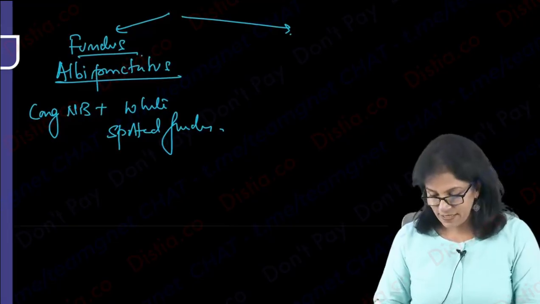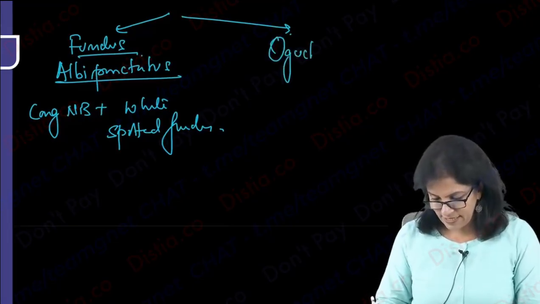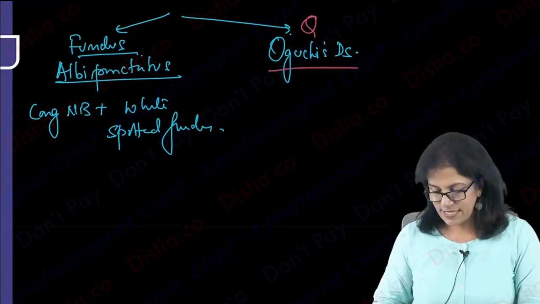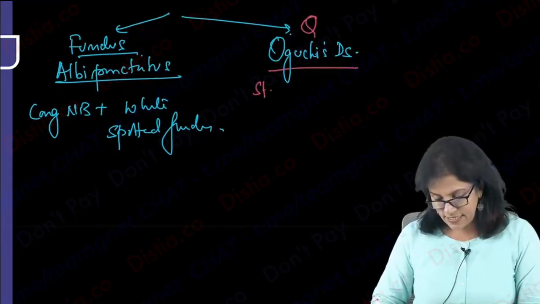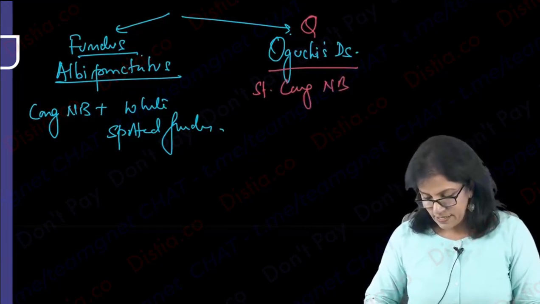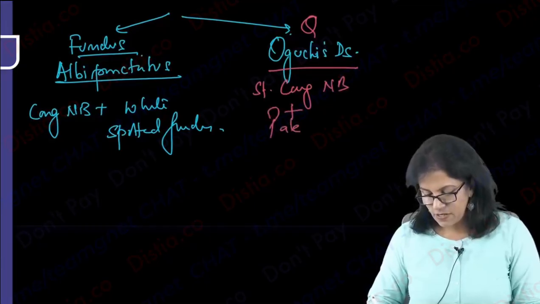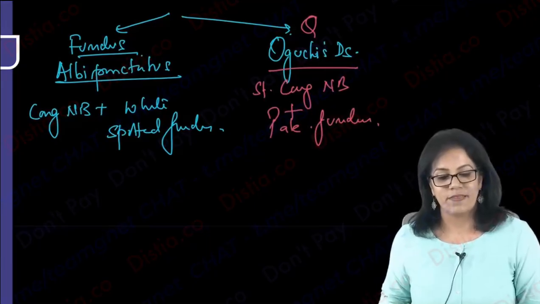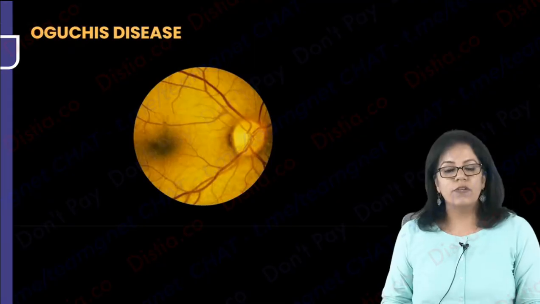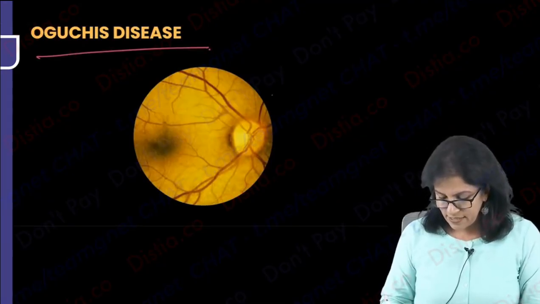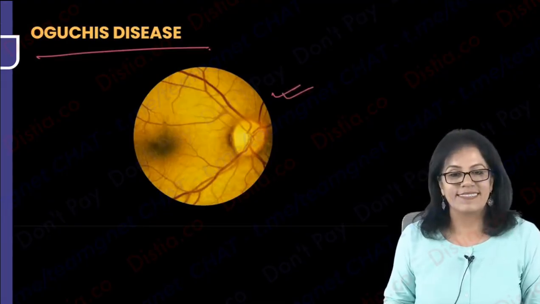Second type is Oguchi's disease. This is your exam question. We put a Q here. Oguchi's disease. This is again stationary. Stationary means it's not progressive. Congenital night blindness with pale fundus. The fundus is not that red, it is pale. This is called pale fundus. Have a look. So if you look here, this is a pale fundus, it is not red. This is Oguchi's disease. Night blindness with pale fundus.